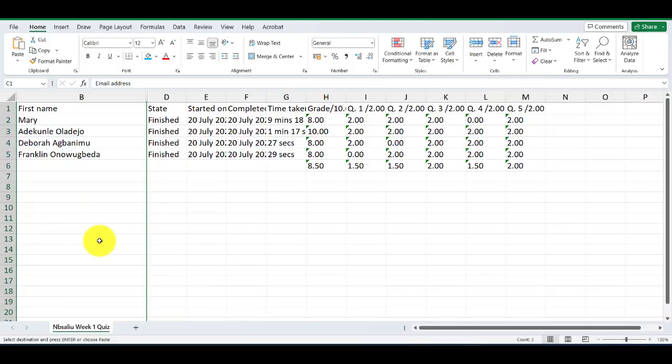Yeah, so this is the table. I've hidden the email addresses. The email addresses are here, so as not to fall foul of the YouTube policy again. So you have that the 4 of them finished.